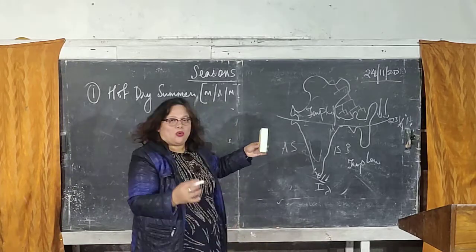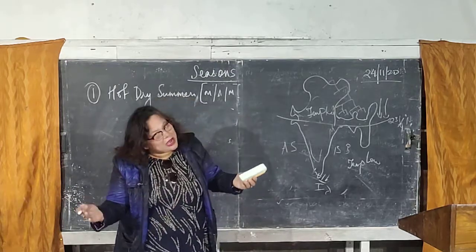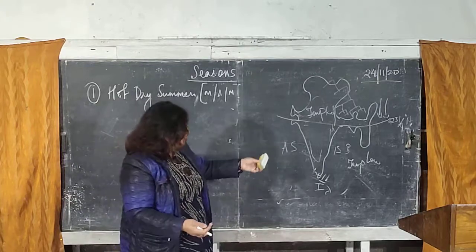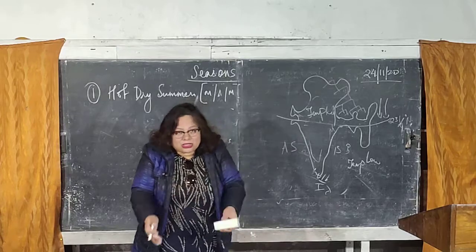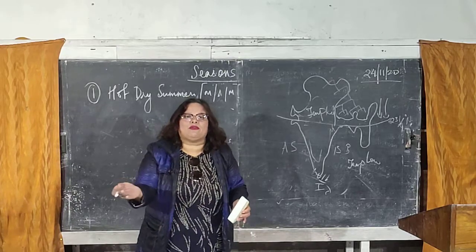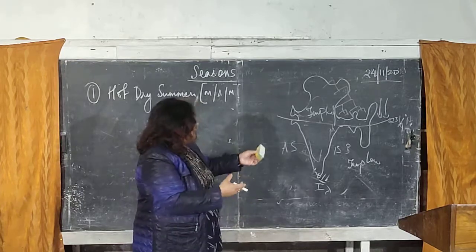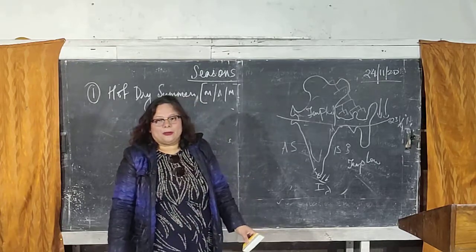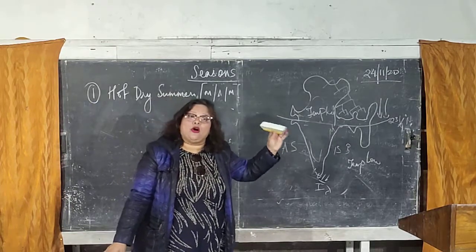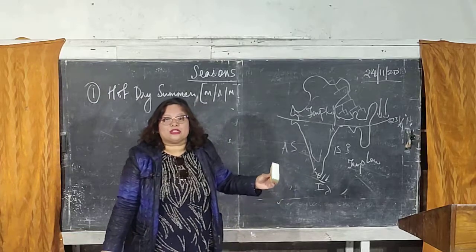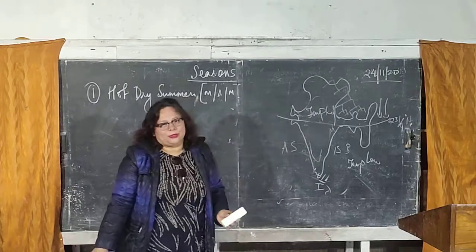So in the north, the wind was blowing from one hot land to another hot land, increasing the temperature and making it higher and higher. In the south, temperature is high, but the wind which is blowing is from the water bodies, so it's slightly cooler wind. When this cooler wind enters the land, it lowers the temperature. That is why when the northern plains of our country are extremely hot during the summers, the southern regions of our country are not very, very hot. Okay, that is because of the distance from the sea.